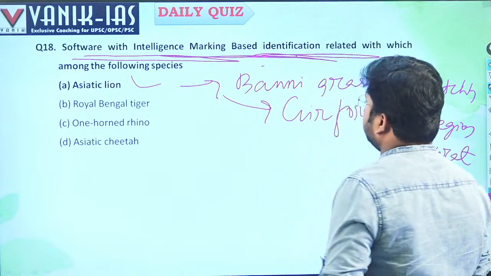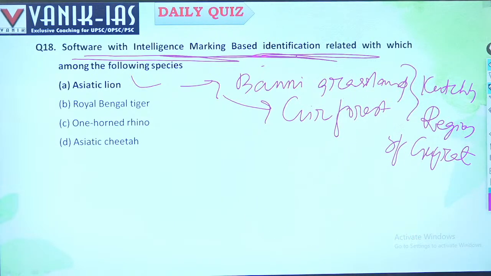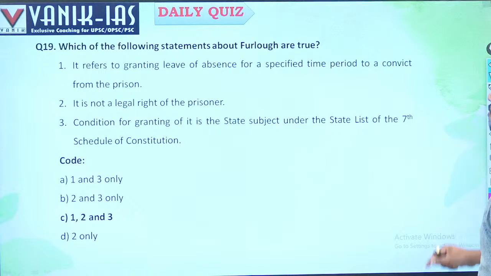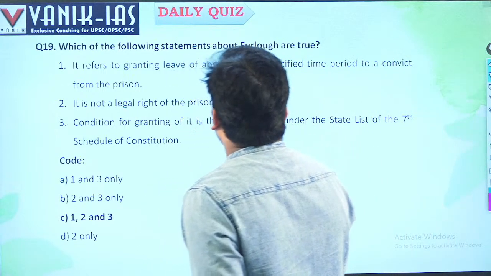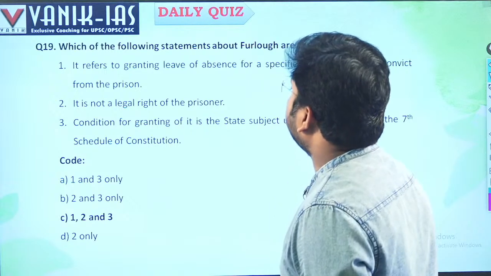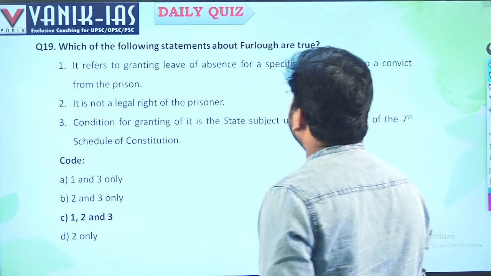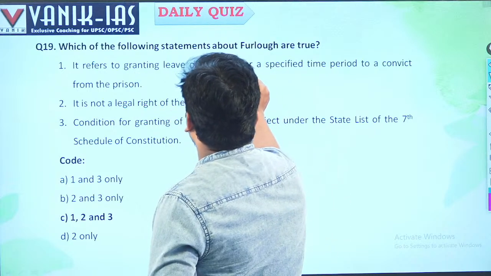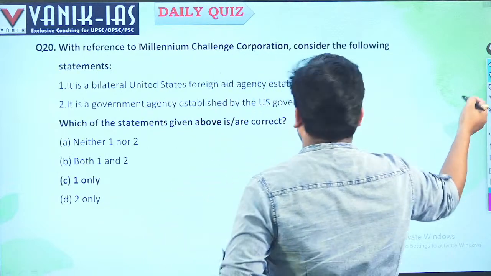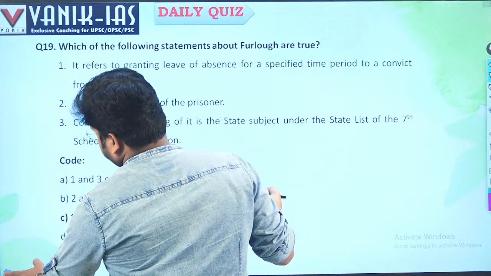Kutch region of Gujarat, there is Gir forest where Asiatic lion is primarily found. Next, which of the following statements about furlough are true? Furlough refers to granting leave of absence.